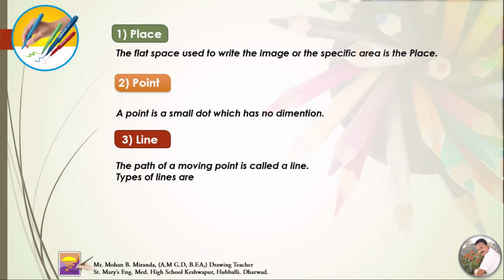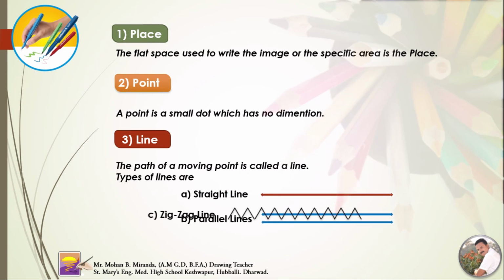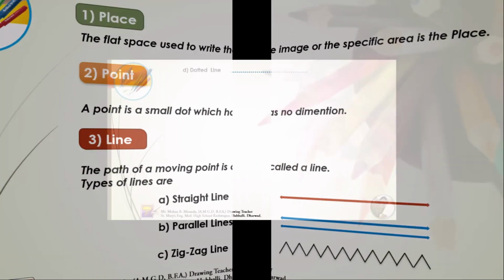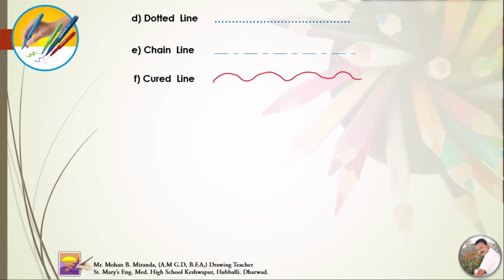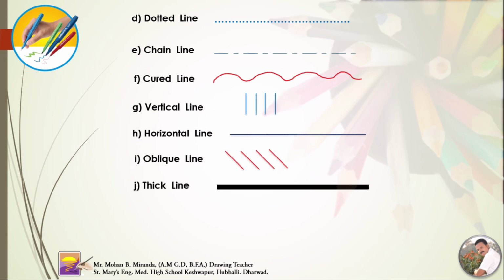Let us see the types of lines: straight line, parallel lines, zigzag line, dotted line, chain line, curved line, vertical line, horizontal line, oblique line, thick line, and thin line.